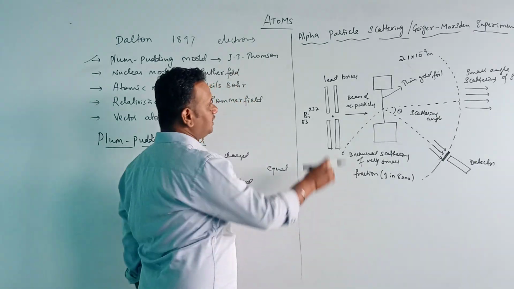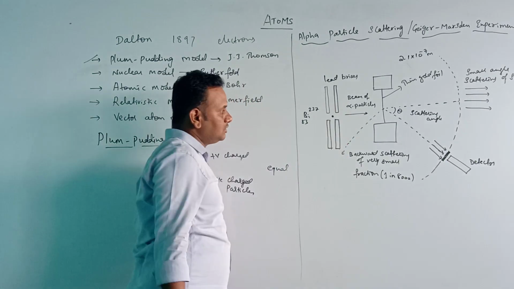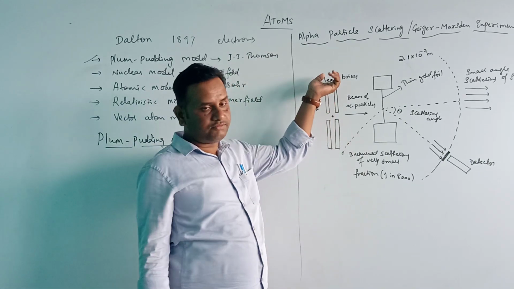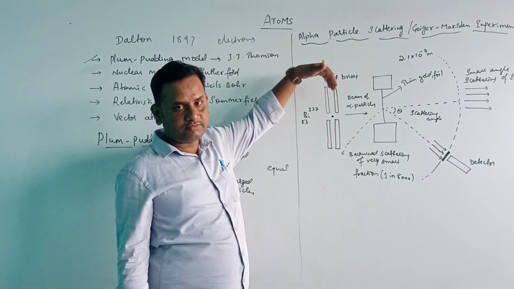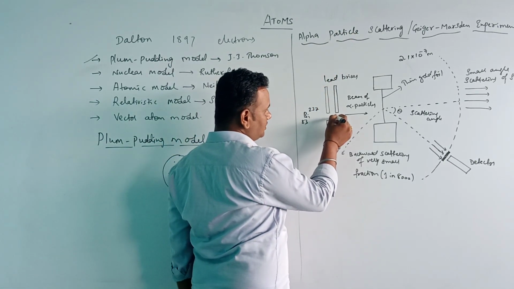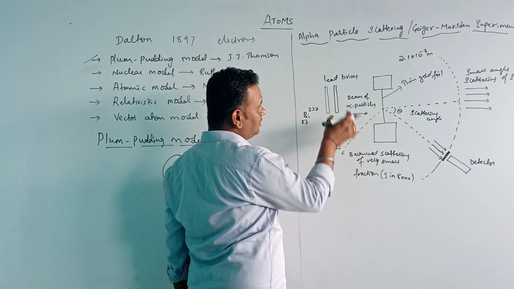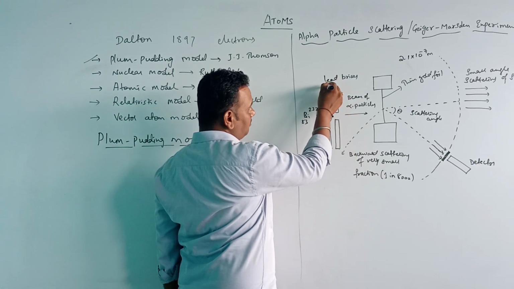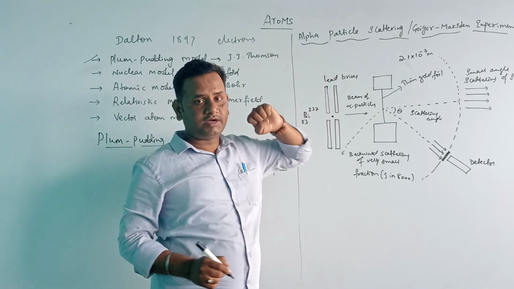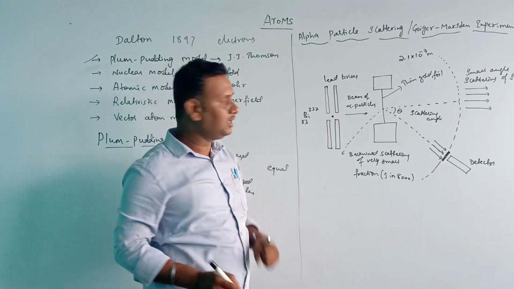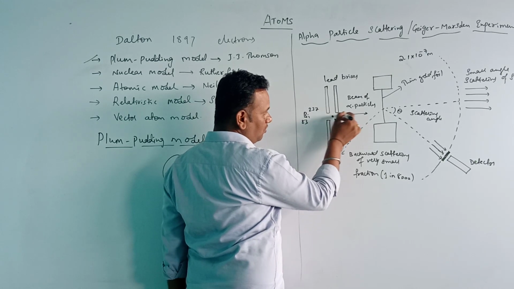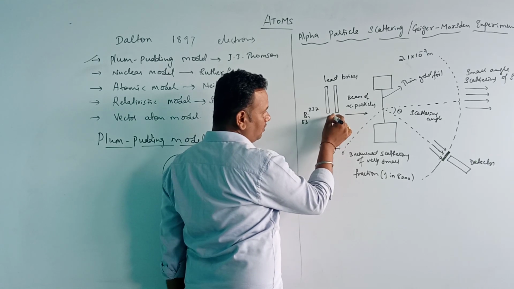Why are we using lead bricks here? Because the alpha particles coming from the radioactive source are harmful radiations. So to stop these alpha particles from spreading in all directions, we use lead bricks, which absorb most of the alpha particles. Only a few pass through the narrow hole here.